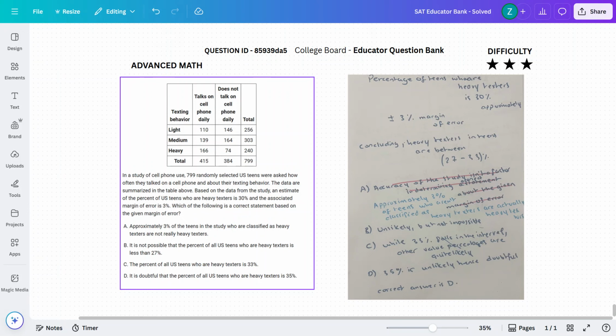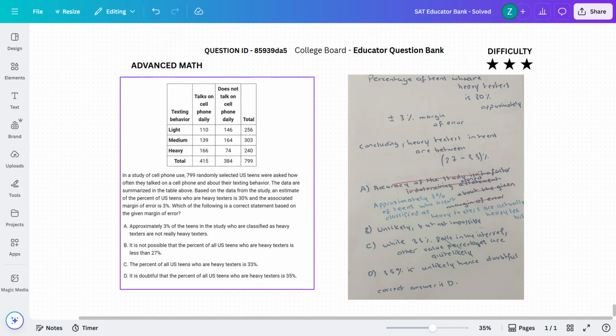But even those seven percentages do not consist of 100% of the probability. It may even go down to 26% or 34%. So we cannot be 100% sure that the amount of heavy texters is 33%. So the uncertainty is pretty important here. We are very uncertain about 33% and about all the percentages that we are provided in this question.